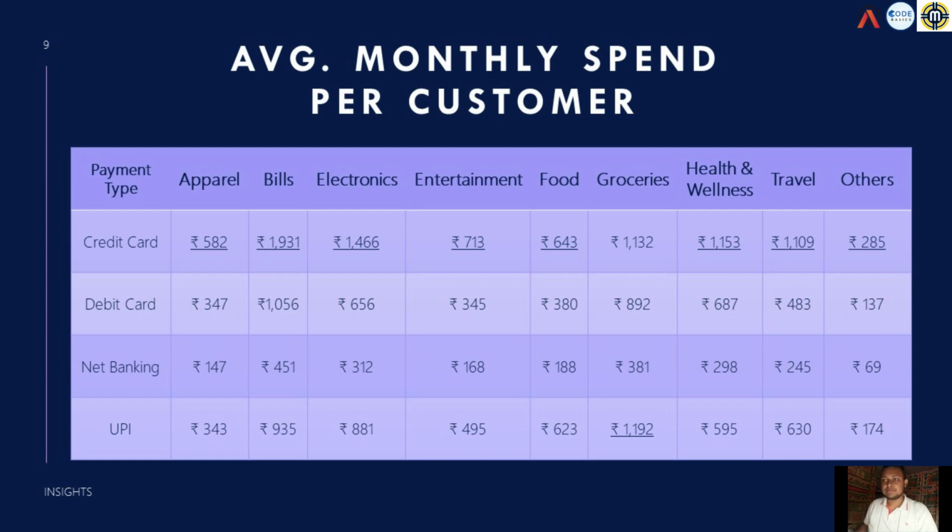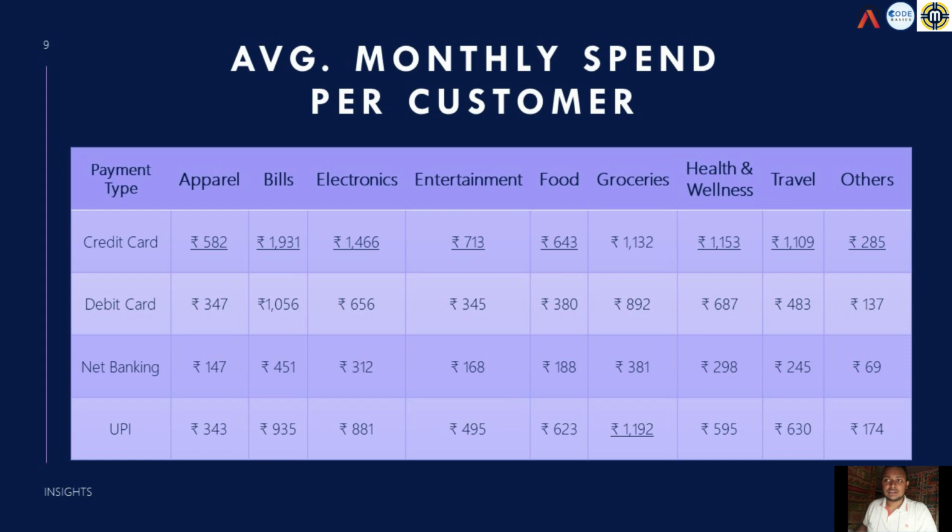The second one we see is the average monthly spend per customer by category and payment type. As you see, most of the spending, on bills and electronics, is from credit card holders, followed by UPI payment type, debit card holders, and net banking. And we see that most of our spending is on bills and electronics.